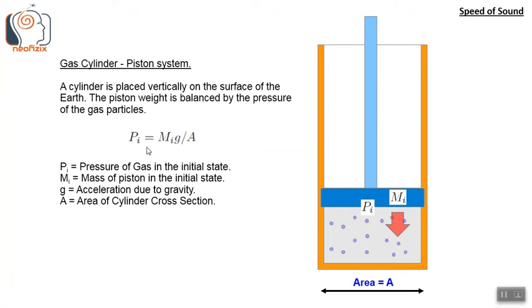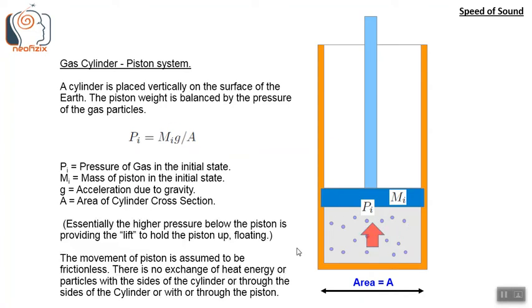Mi g indicates the weight of the piston. Mi is the mass, so Mi g indicates the weight of the piston, or the force exerted by the piston on the gas. Force per unit area is pressure, hence Pi equals Mi g divided by A. Essentially, the high pressure below the piston is providing the lift to hold the piston up. The piston is practically floating in air.